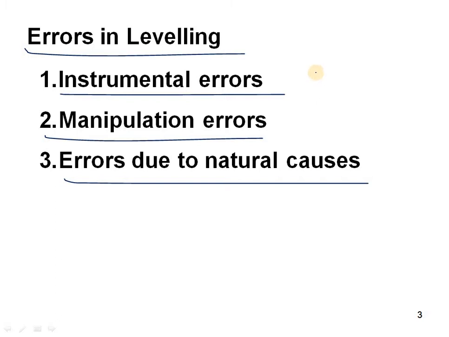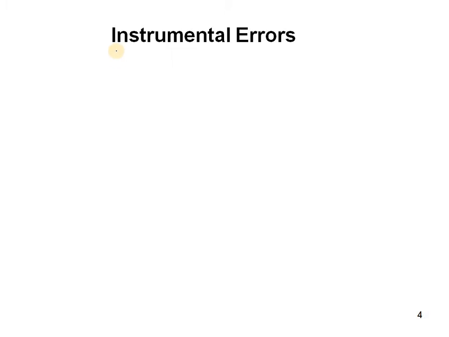These three types generally occur in every instrument, not only the dumpy level or auto level, but in the upcoming theodolite and in the total station also we will get some percent of errors. So how to eliminate these errors and how to do surveying without getting them, let us see now. The first one is the instrumental errors.